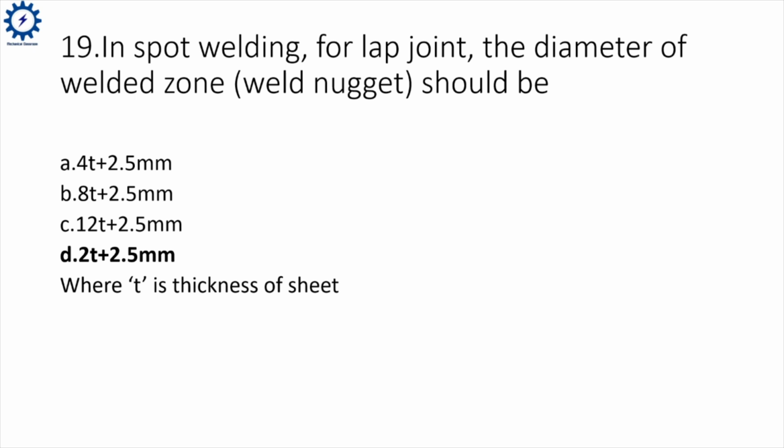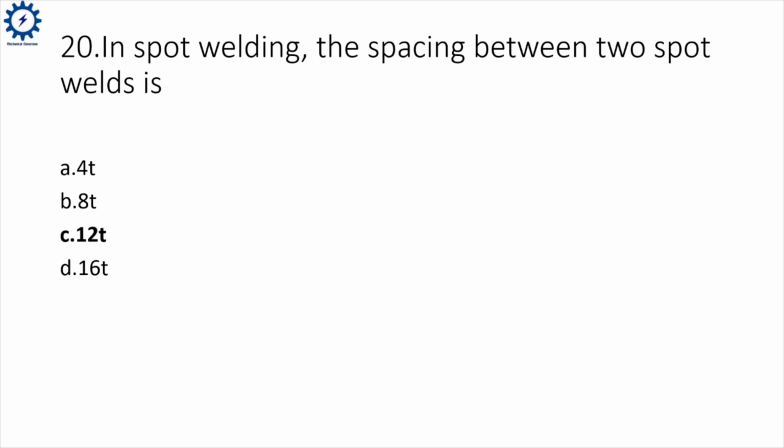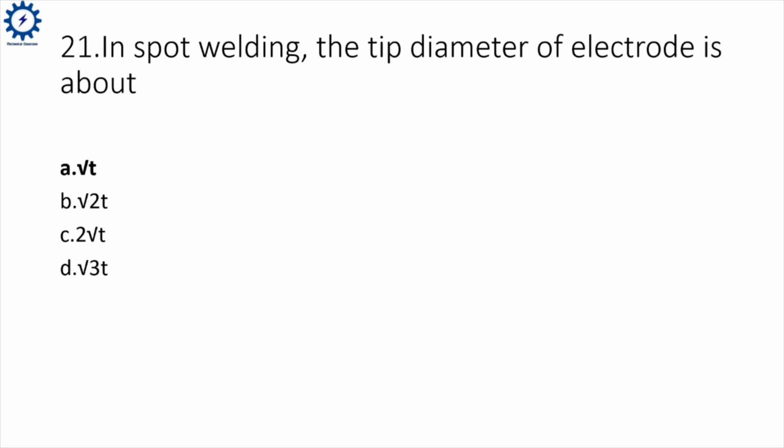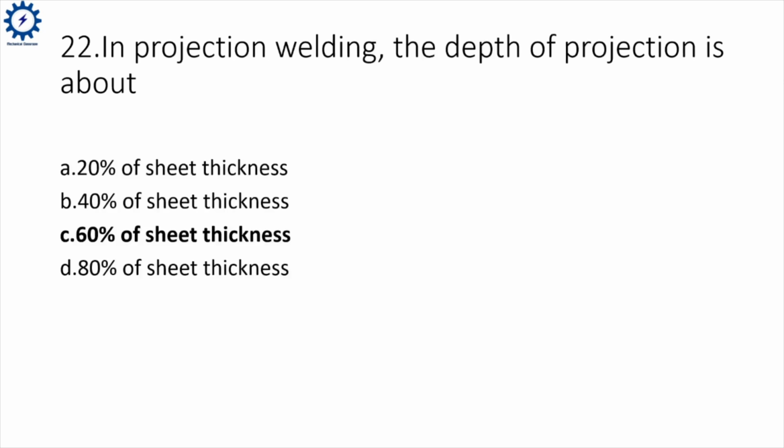In spot welding, the spacing between two spot weld is, correct answer, 12T. In spot welding, the diameter of electrode is, correct answer, root T. In projection welding, the depth of projection is about 60% of sheet thickness.